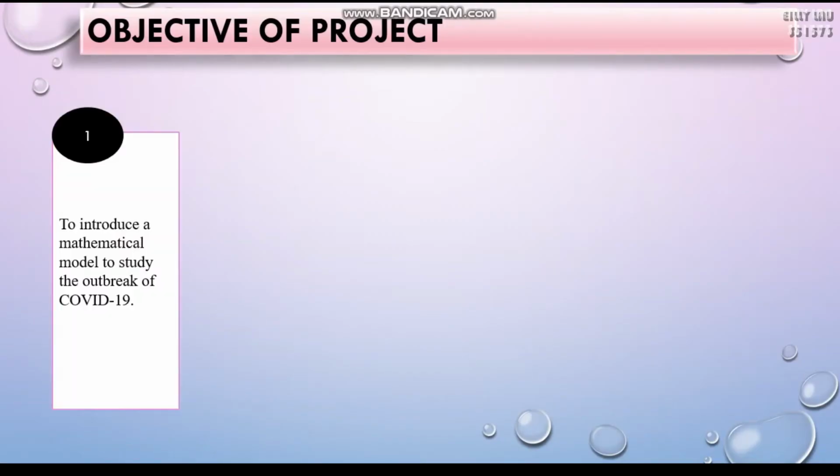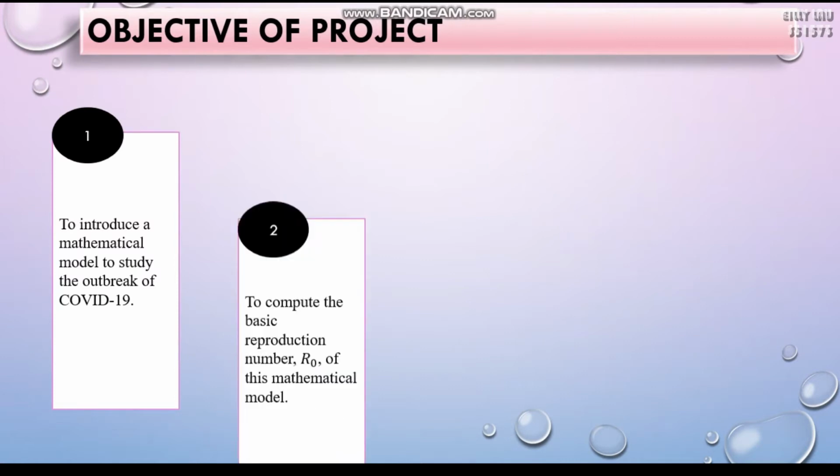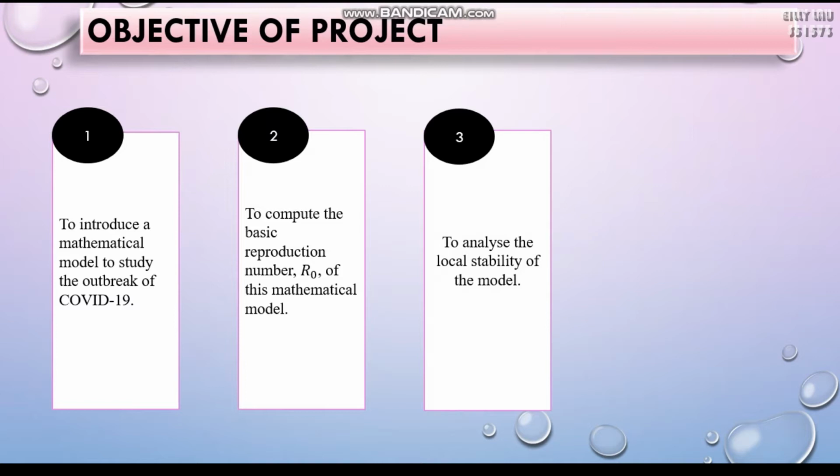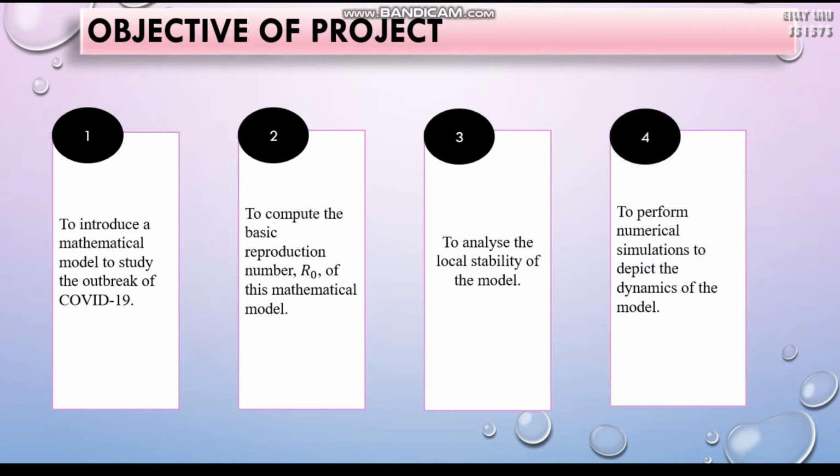There are four main objectives of this project. The first one, to introduce a mathematical model to study the outbreak of COVID-19. Second, to compute the basic reproduction number of this mathematical model. Third, to analyze the local stability of the model. And the last one, to perform numerical simulations to depict the dynamics of the model.